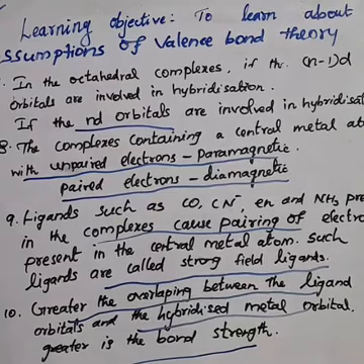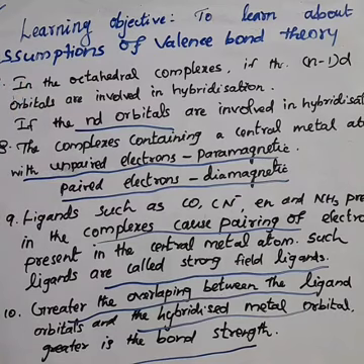At least you should be thorough with 7 points. At least make it 7 points. Okay. What is the first point? The main assumption of VB theory. Anybody remember the first point? Don't forget that the coordination compound, that means ligand metal bonding in the coordination complex, is covalent in nature. One-word question. Which nature? Covalent in nature. How is it formed? It is formed by the sharing of electrons between the central metal atom and the ligand.